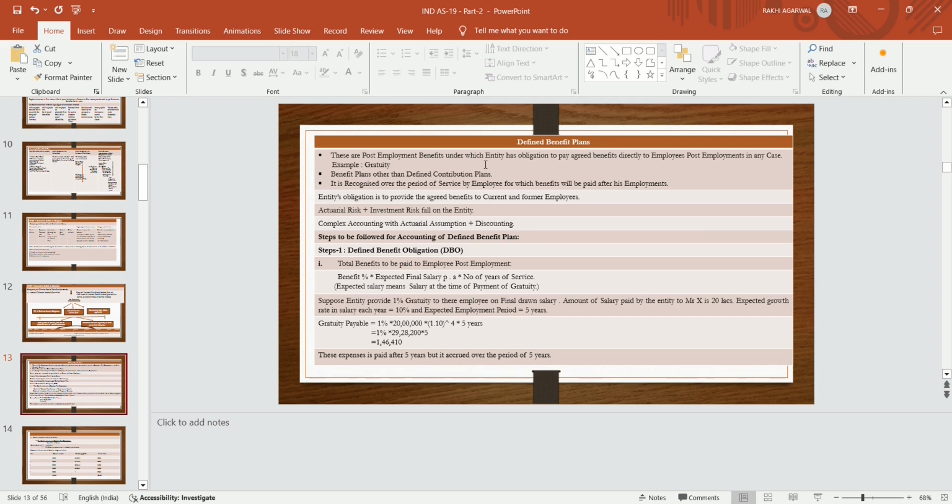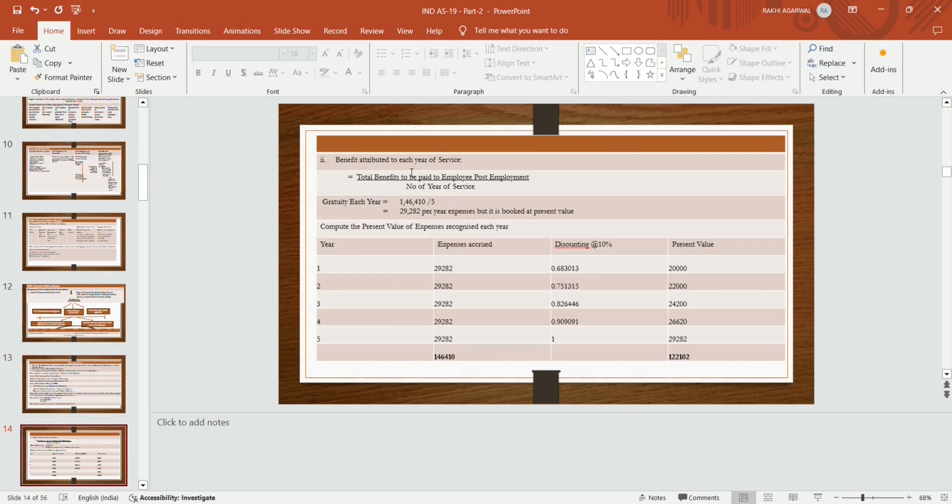So this expense is paid after 5 years, but it accrues over the period of 5 years. Though it is paid after 5 years, it accrues over 5 years, because as and when the employee provides services to the entity, the benefit accrues, and it should be recognized in the books as a liability. But when it is paid, it will be reversed.